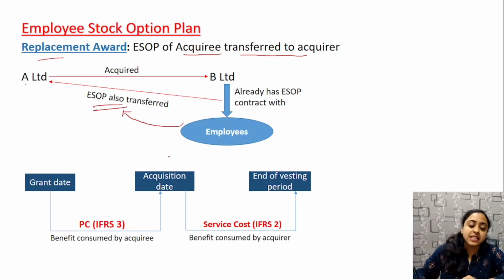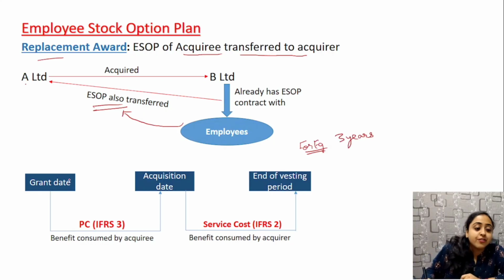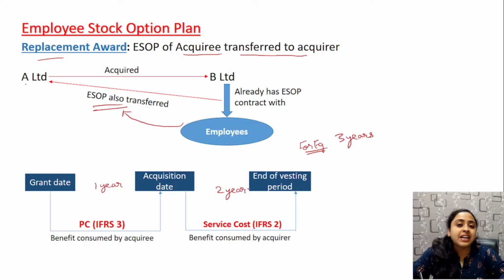Now what happens is, for example, the ESOP was of 3 years. From grant date to acquisition date, for example, it is 1 year and then 2 years. That means B Limited had a contract 1 year before the acquisition date, for 3 years of ESOP.